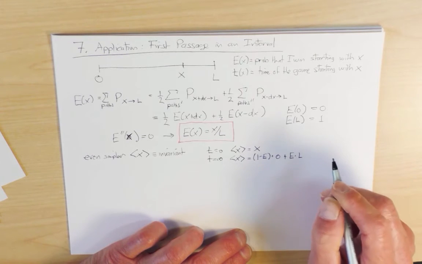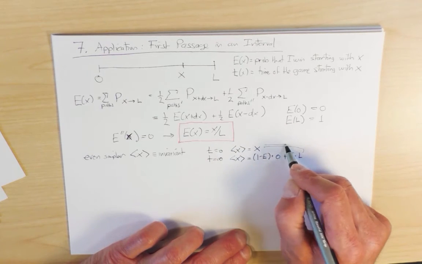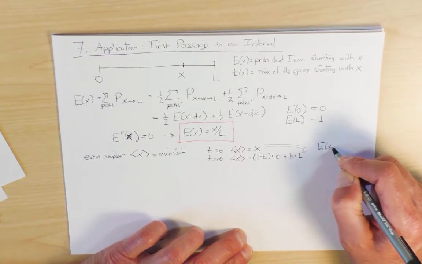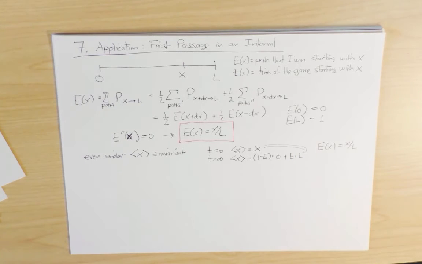And so these two things must be equal, because the process has no bias throughout the entire game. And so from this, we also get that E of x is equal to x over L. Embarrassingly simple. Finally, let's now compute the time for the game to end. And again, it's the same reasoning as for the exit probability.